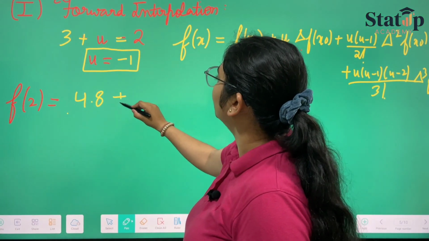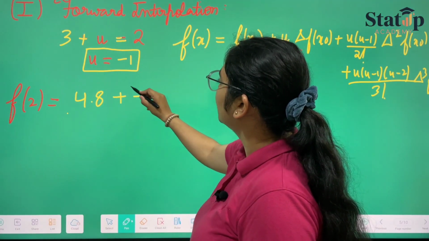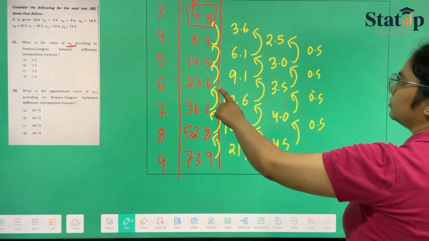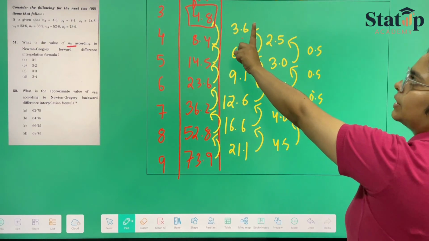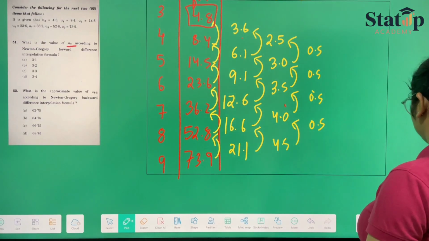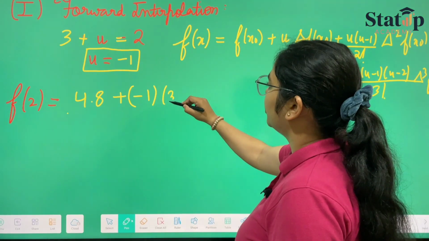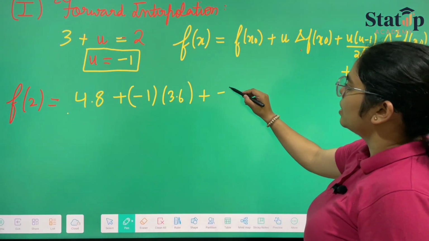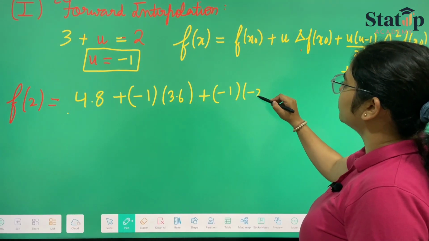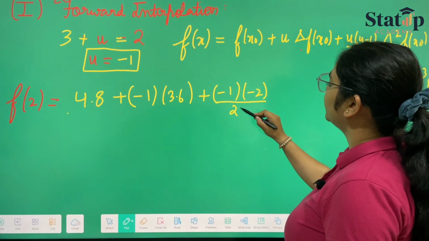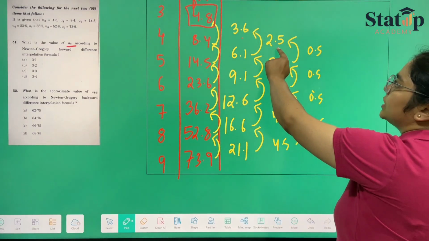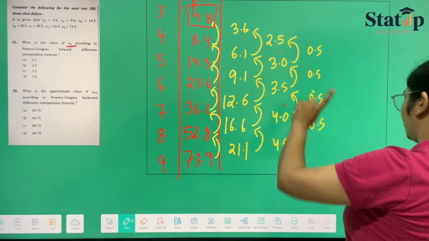Now plus u, which is minus 1, and delta square fx naught first is 3.6. Then u into u minus 1: minus 1, minus 1, minus 2 upon 2 factorial, which is 2 into 1, delta square fx naught. The second difference, the first one, is 2.5.